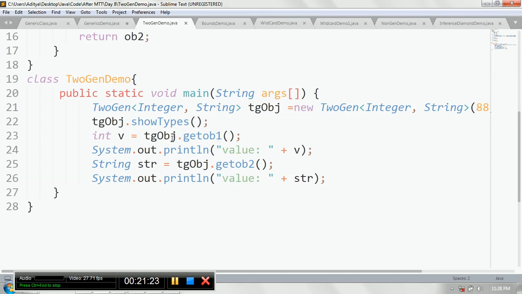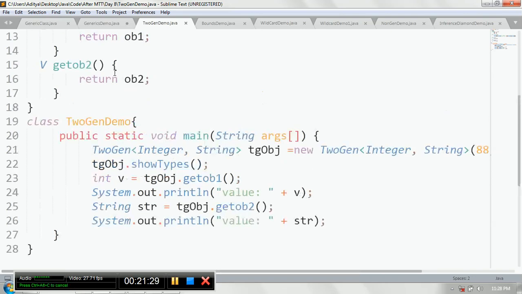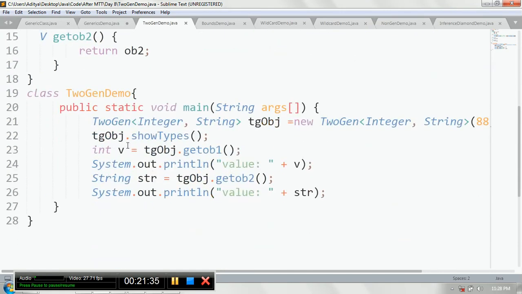Now whenever you call tgObj.getOb1, what does getOb1 return? It will return the int. GetOb1 returns the T type information, that is ob1. So you will return an integer. You can print the value there. Whenever you call getOb2, it is meant to return V type. Here V is a string. So you have to copy the value to a string and then you can print the value. Let me execute this code and see what happens in this case.